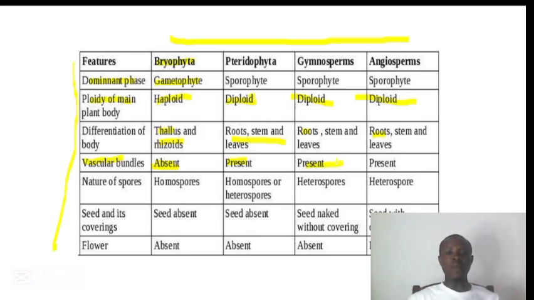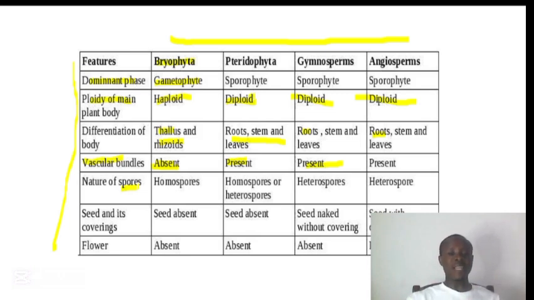But the gymnosperms and the angiosperms collectively form the division Spermatophyta. And when we talk about the nature of spores, are the spores the same or are they different? If they are the same, we call them homospores. But if the spores are different, we call them heterospores.